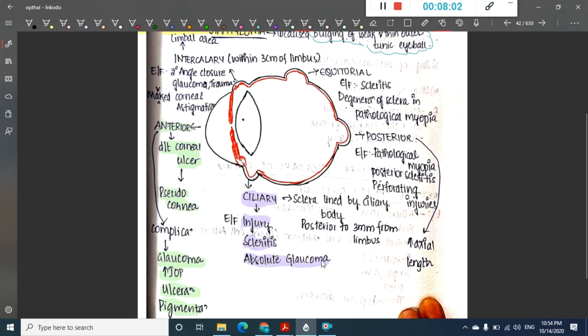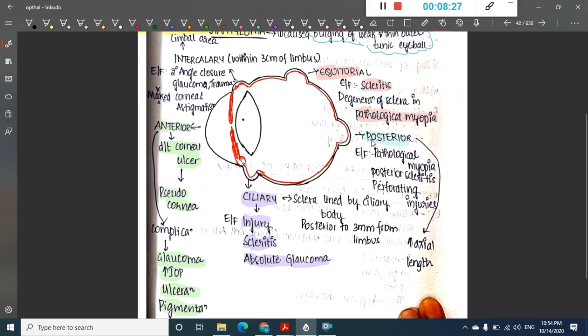Okay, then we have the next type of staphyloma, which is called equatorial staphyloma. In equatorial staphyloma, it mainly occurs due to scleritis, and here there is degeneration of the sclera, especially in pathological myopia. It is associated with pathological myopia.